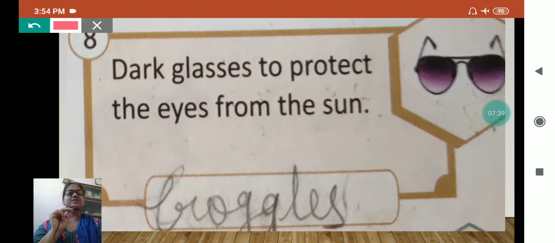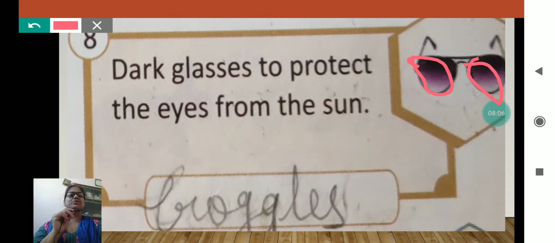When we wear these dark glasses it looks a little bit shady, so it is very comfortable for us in summer. And it is written goggles, G-O-G-G-L-E-S. And here also you can see it is in two parts, that's why it is in plural.